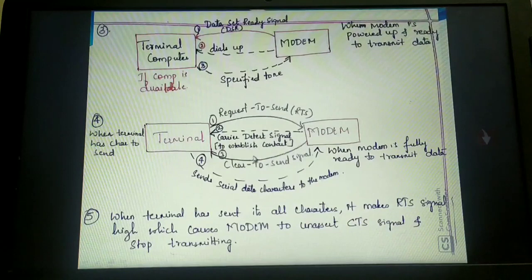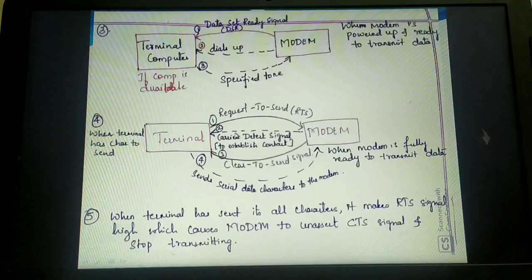Then it will unassert the clear to send signal. Unassert means it will remove that signal, and hence it will stop transmitting. Now this is with user A. B is already in the queue.